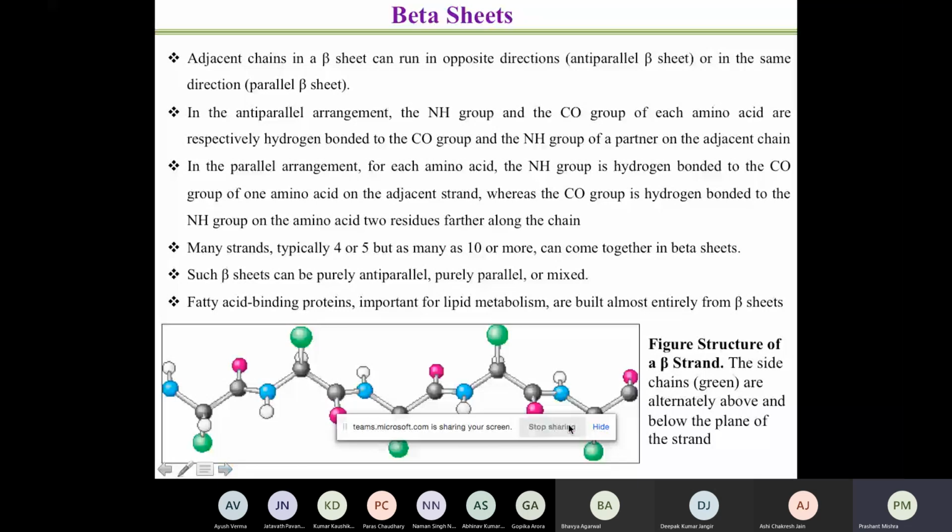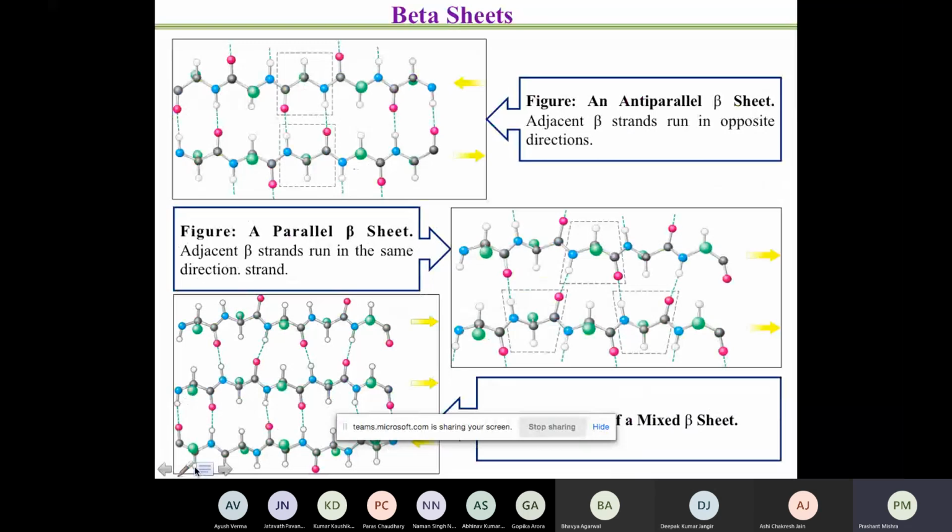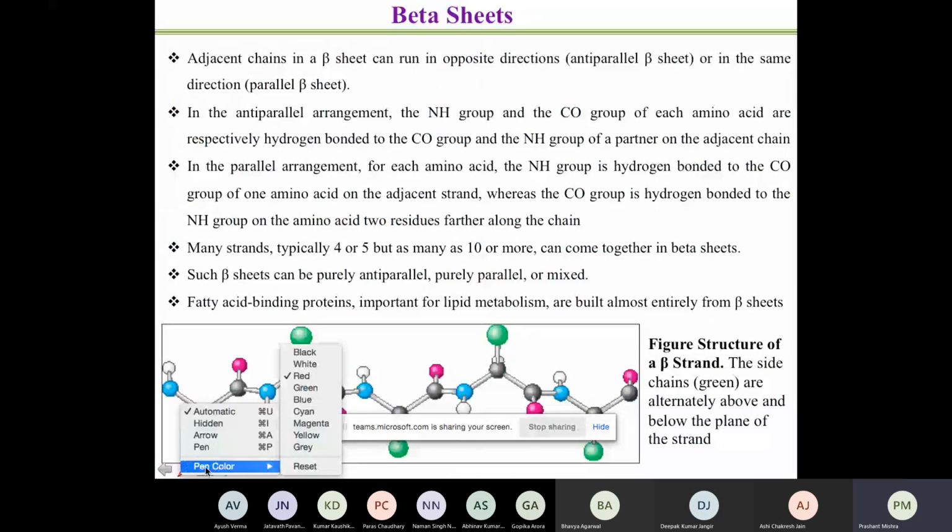Okay. Now, looking at the beta sheet, first let me just show you this open beta strand. So for the beta strand, I'm just showing you one strand. It is not showing any hydrogen bonding at present. So slowly I will show you where the hydrogen bonding occurs. So what you have here is, the green one is, okay, let me go back and show you the actual color.